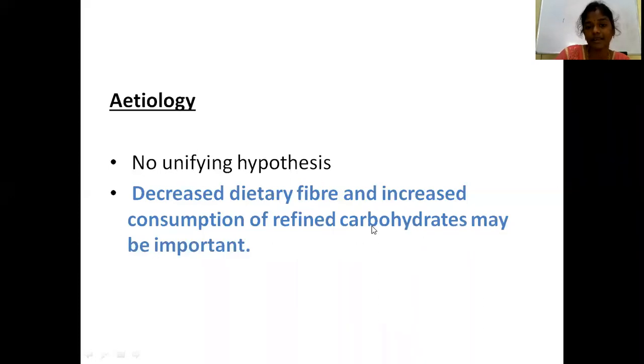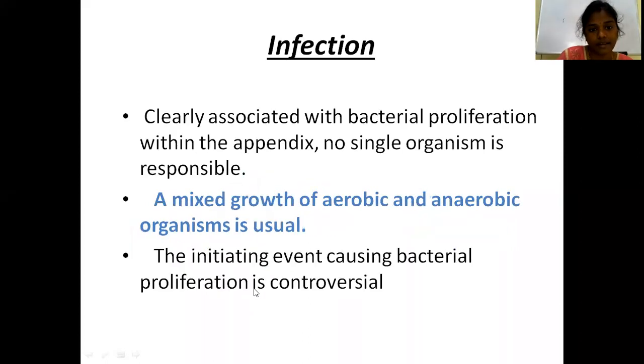A similar theory holds good for diverticulitis, which is common in the large intestine. So coming to the etiology of acute appendicitis, there is no uniform hypothesis. There are relative theories like decreased dietary fiber or increased consumption of refined carbohydrates. This may contribute to developing acute appendicitis.